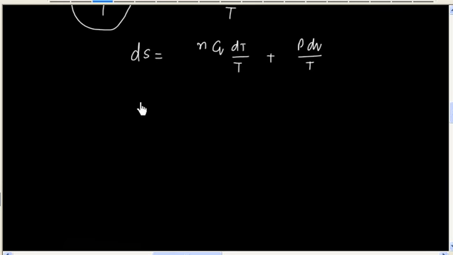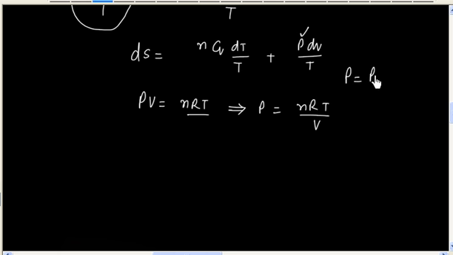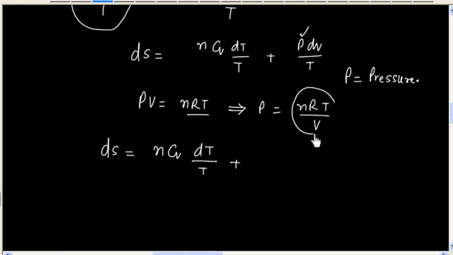Now we can use the ideal gas equation PV is equal to nRT. So we can write pressure is equal to nRT by V, where P denotes pressure. So we can have dS is equal to n Cv dT by T plus pressure, which is nothing but nRT by V, and this is dV by T. So T cancels.